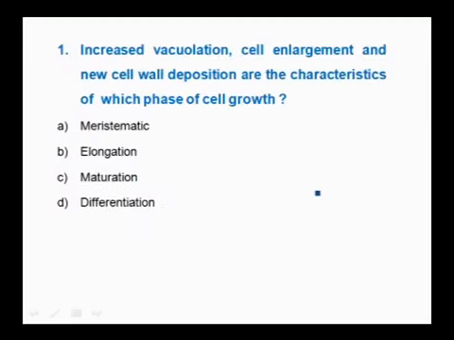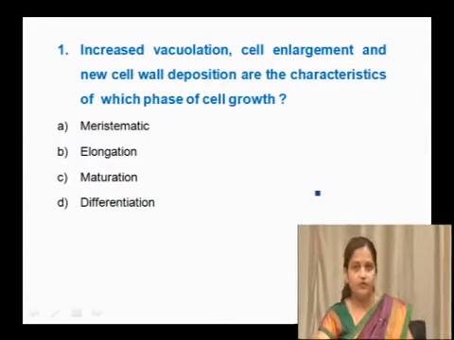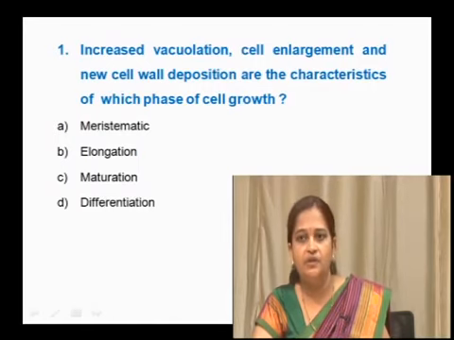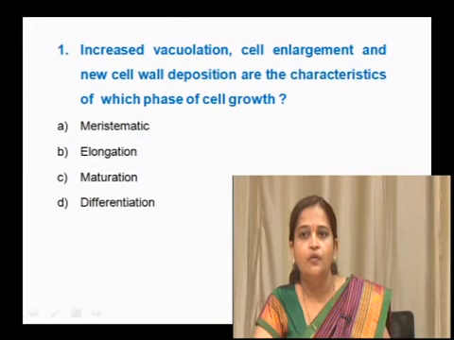So, let us move fast to the first question. Increased vacuolation, cell enlargement and new cell wall deposition are the characteristics of which phase of cell growth: the meristematic phase, elongation phase, maturation phase or the differentiation phase?